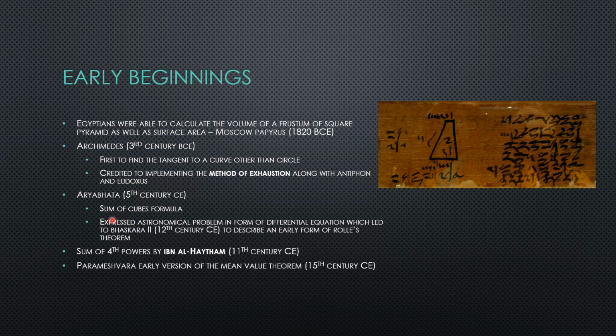And then there's also Aryabhata. In the 5th century CE, he came up with the sum of cubes formula, and he expressed the astronomical problem in the form of a differential equation, which led Bhaskara II to describe an early form of Rolle's theorem. Then we had the sum of fourth powers by Ibn al-Haytham, and then Parameshvara had an early version of the mean value theorem. So all of these were predating Newton. All these may or may not have contributed to it, but more than likely they did.